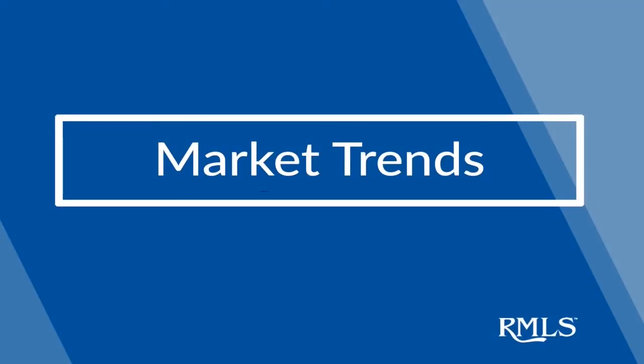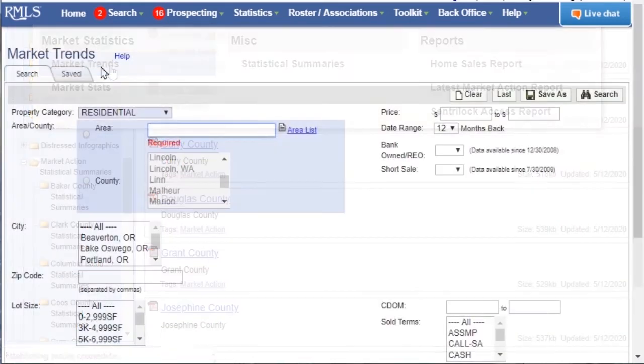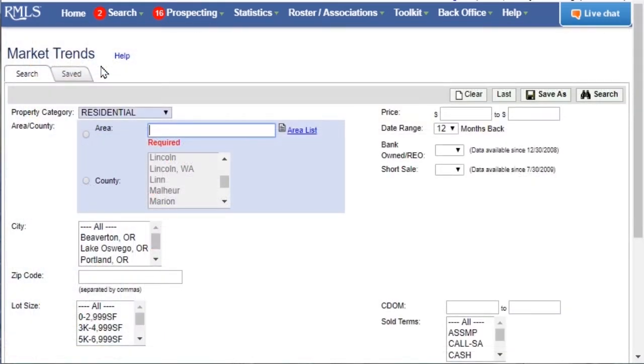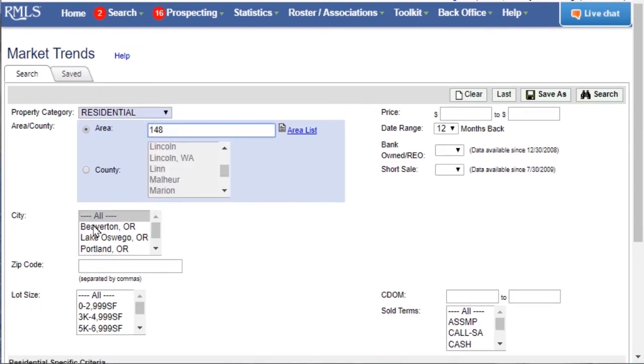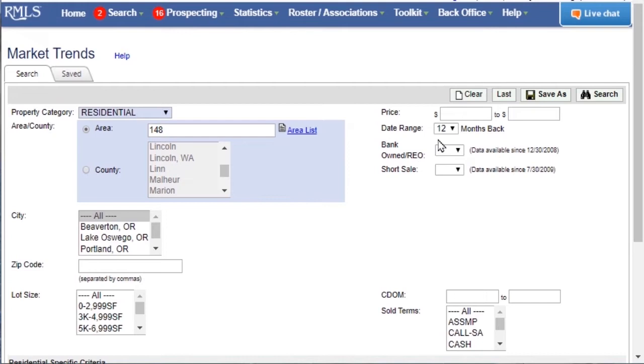Market Trends gives us the ability to generate charts and graphs to suit our specific needs. For example, if we want to run a trend report for condos in downtown Portland, we can search for residential properties in Area 148 and property type attached and condo. Next, we'll select the option to search for data 5 months back.